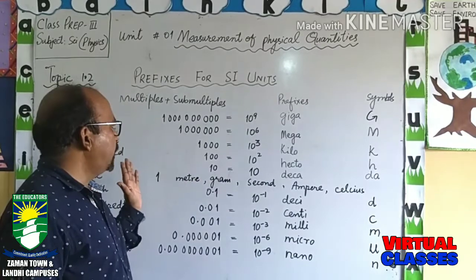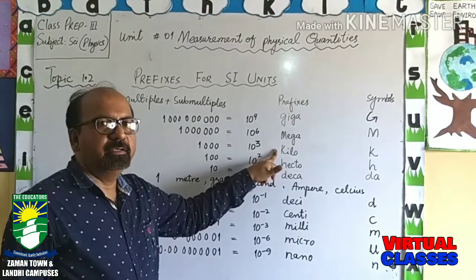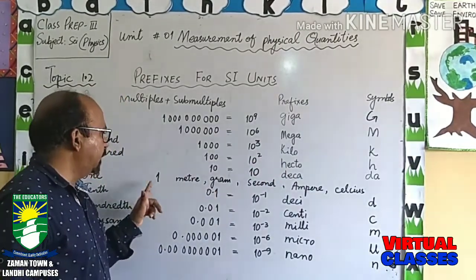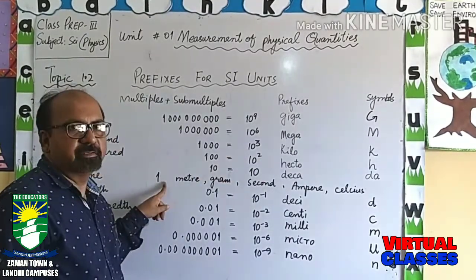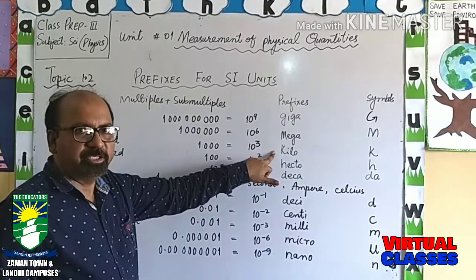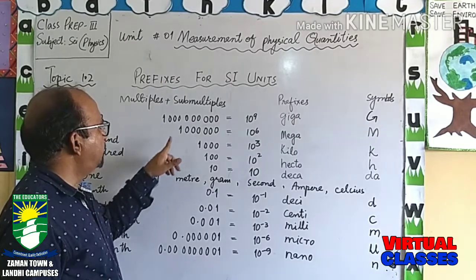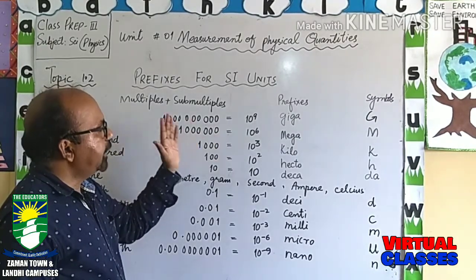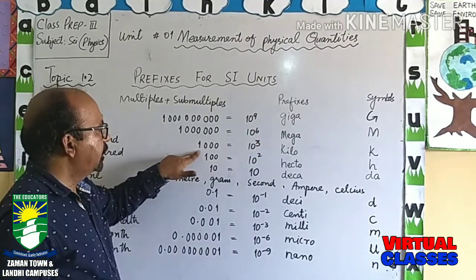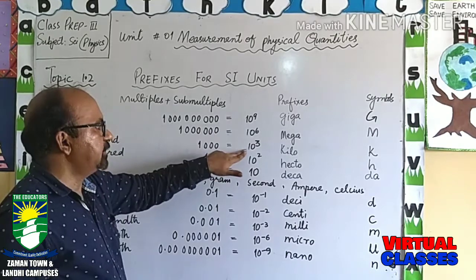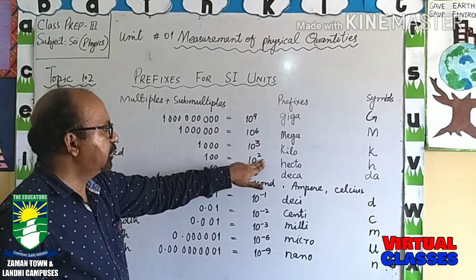If we say 1 kilometer, it will be 1 multiplied by 1000, meaning 1000 meter is equal to 1 kilometer. Likewise, mega is 1 multiplied by 1,000,000, and it can be written as 10 raised to power 6. 3 zeros means it can be written as 10 raised to power 3. 100 can be written as 10 raised to power 2.